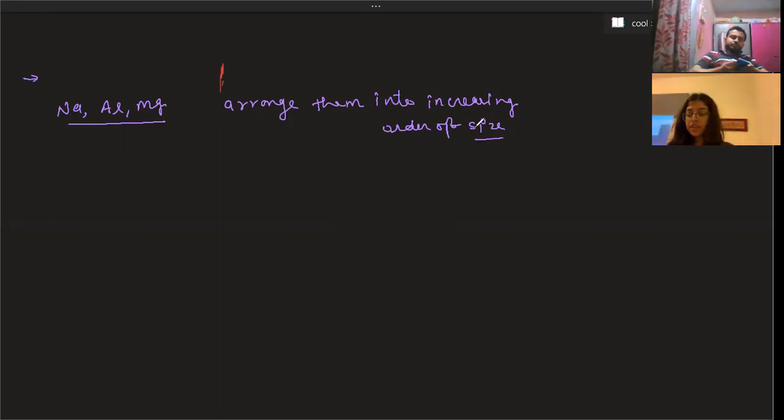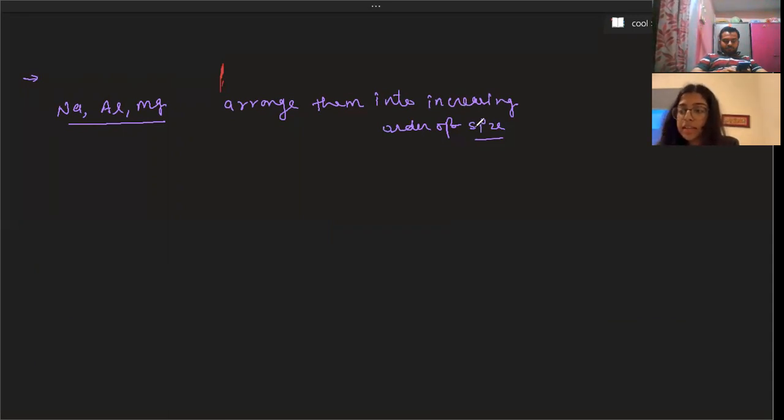So we look at the electronic configuration first. And then we bring things in order. So sodium's atomic number is 11, so it's 2, 8, 1.